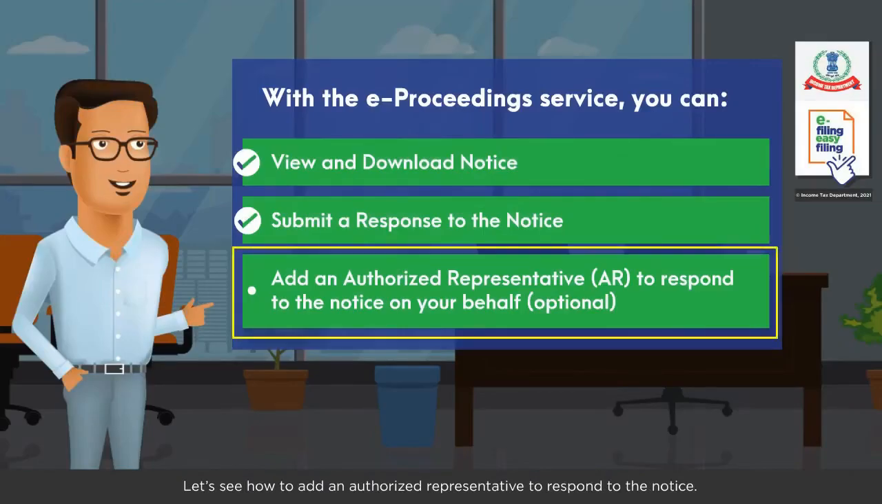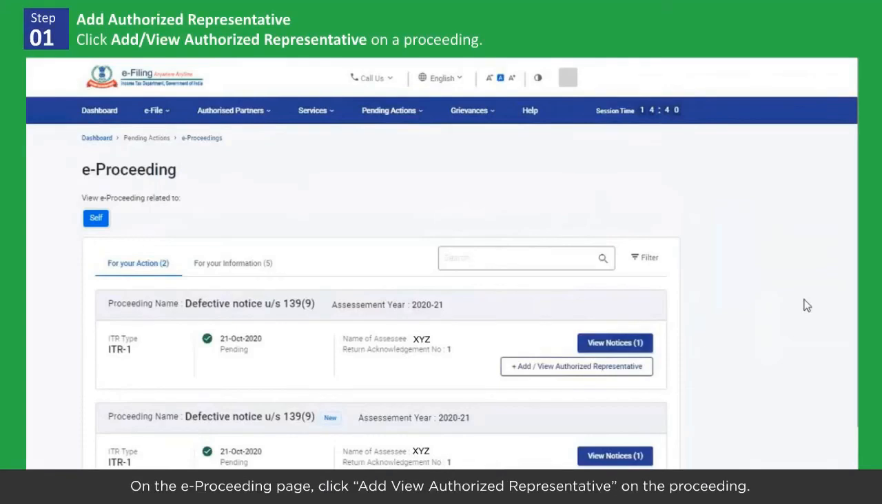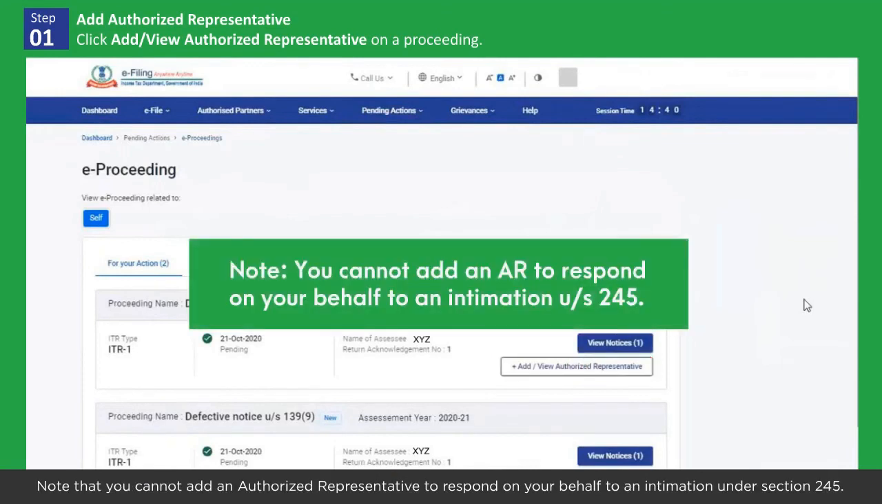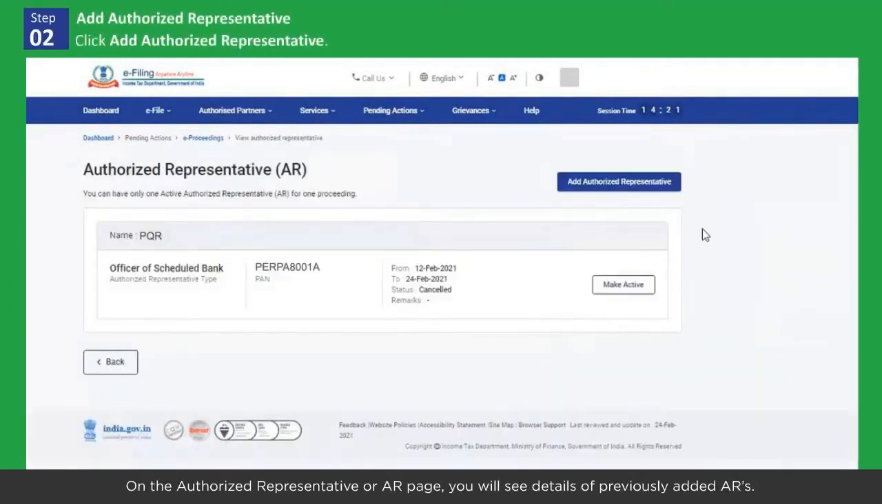Let's see how to add an authorized representative to respond to the notice. On the e-proceeding page, click Add View Authorized Representative on the proceeding. Note that you cannot add an authorized representative to respond on your behalf to an intimation under Section 245. On the Authorized Representative or AR page, you will see details of previously added ARs. If there are no active ARs, click Add Authorized Representative.